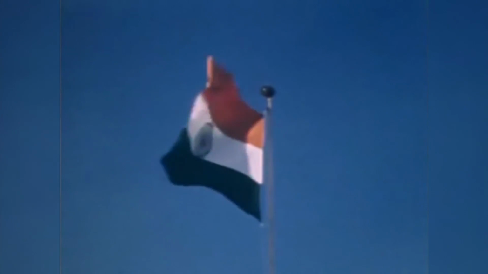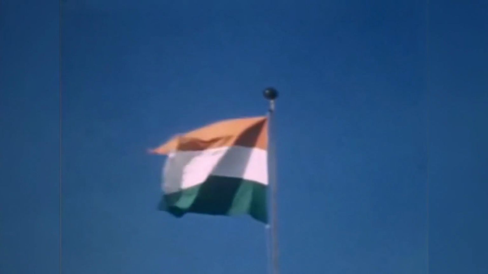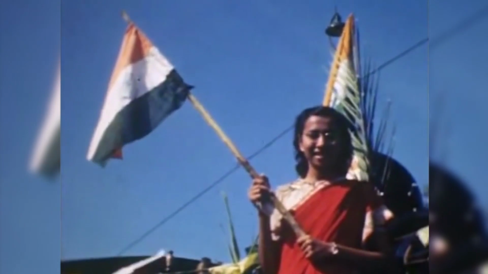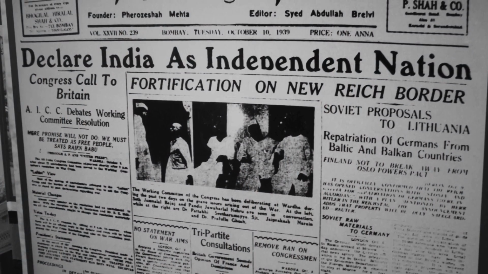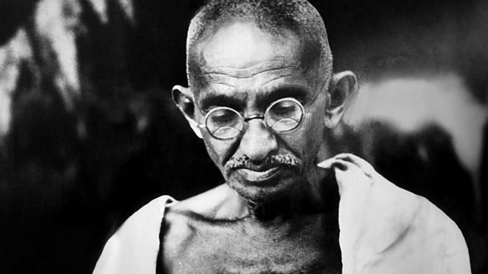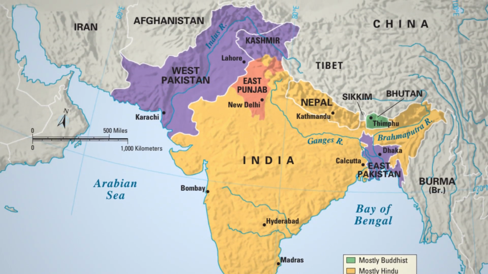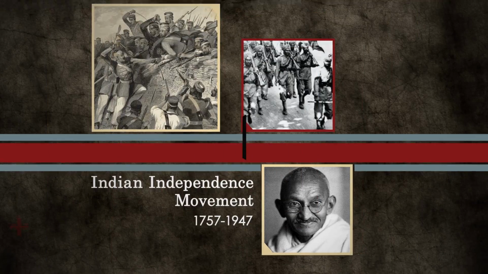Decades passed, but after the Labour Party was victorious in the 1945 British parliamentary elections, a new stance toward India was adopted, allowing for India to negotiate its independence in the summer of 1947. This was a bittersweet moment for Gandhi, for self-government came at a high price. Instead of remaining unified, British India was partitioned into two nations, India and Pakistan.